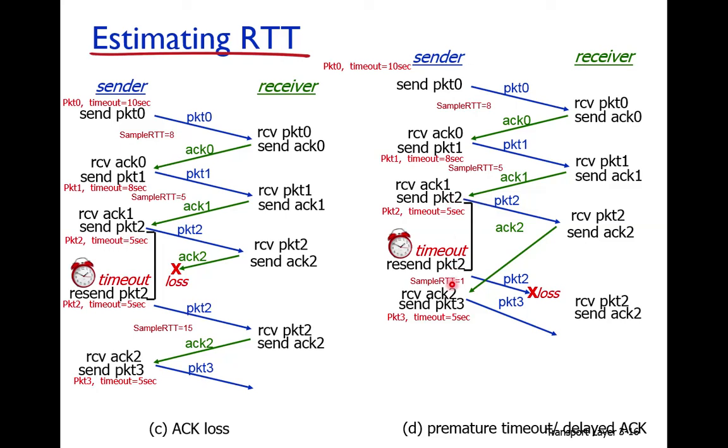The sender doesn't know this, so it assumes the acknowledgement is for the retransmitted packet and computes a sample RTT, but this sample RTT will not be counted, because it is for a retransmitted packet. So packet 3's timeout will be set from the last packet that was transmitted for the first time. Here the sample RTT is 5 seconds, so packet 3 will have a 5 second timeout value.